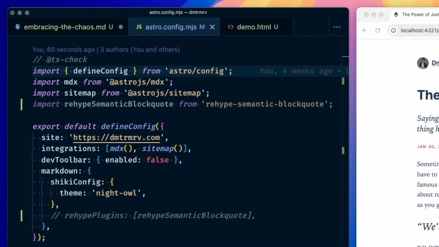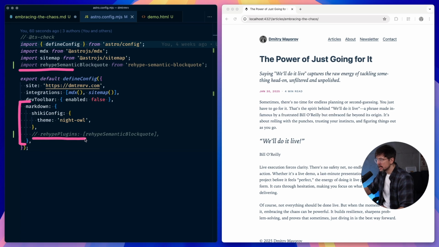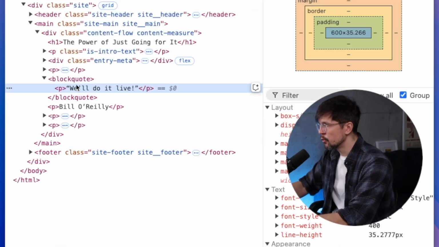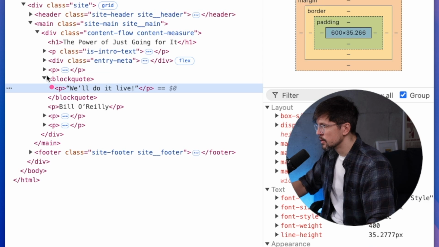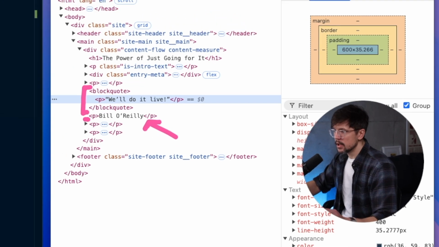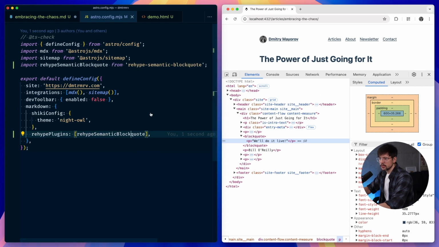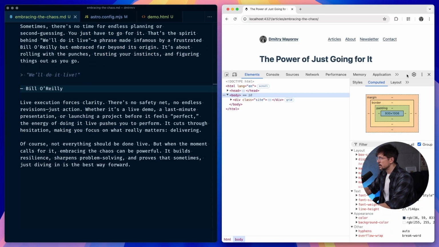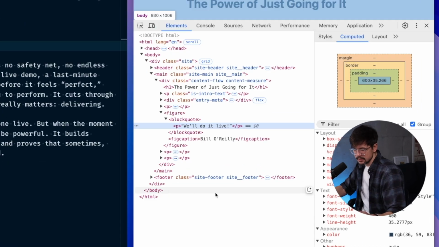It's very easy to add plugins like that to Astro. All you have to do is import it and then add it to the Markdown config here. So I have it commented out, and right now quotes don't render semantically. Let me show you here. We still have our old blockquote rendering logic, where the blockquote is placed on the same line, and then we have our author here. So they're separate. Now, if I uncomment this and restart the dev server and save this, we'll see that it actually renders correctly. Yay.